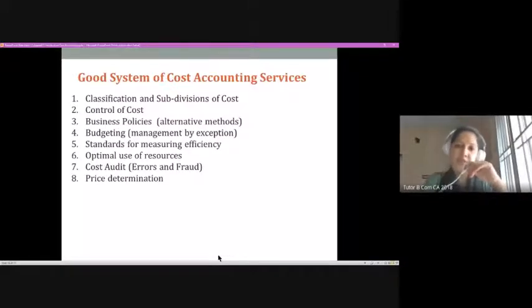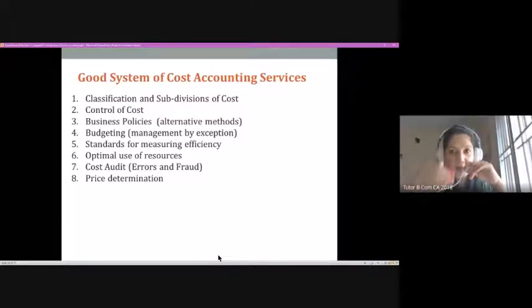Of course, business policies. See, our decisions are based on choices available to you. We have many alternative methods of finalizing a decision, right? One of the methods is looking into the cost factor and taking up a decision. So there would be efficient policies which can facilitate decision making, right? So cost accounting should provide correct, accurate and timely information for taking business policies, right?